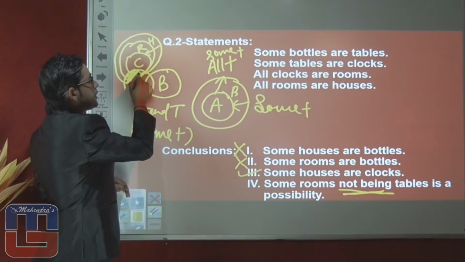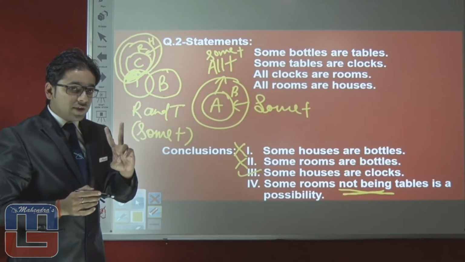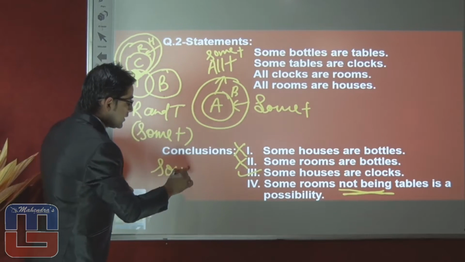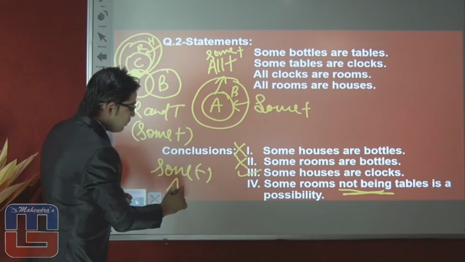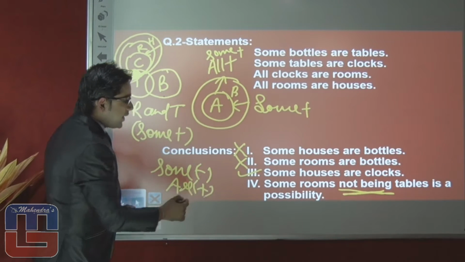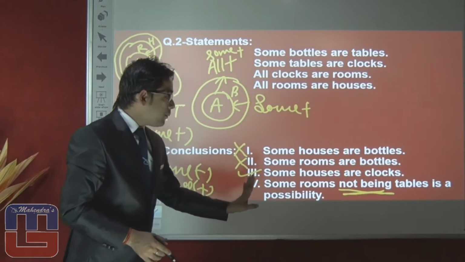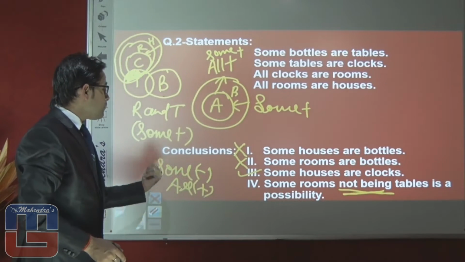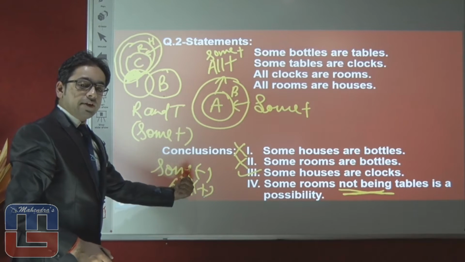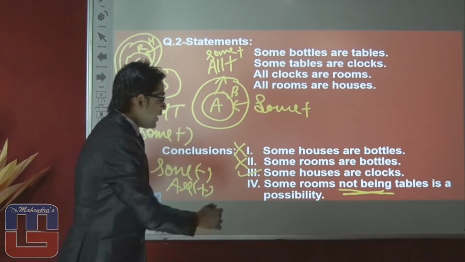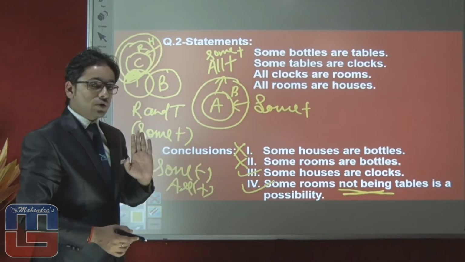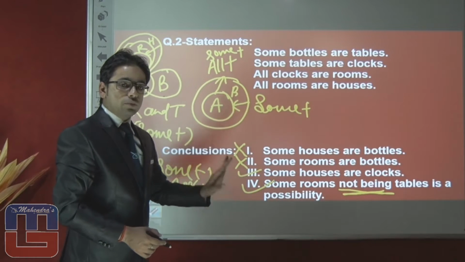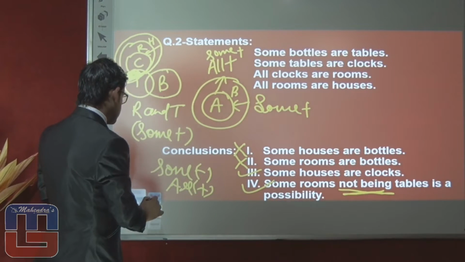If some positive is given, then only two conclusions we can follow in possible case, that is some negative and all positive. That's why this conclusion is true, because they are talking about some negative. As we have mentioned here, the possible cases will be some negative and all positive. So that's why this conclusion is true. So the right answer of this question is conclusions 3rd and 4th, both are correct. Let's proceed toward the next question.